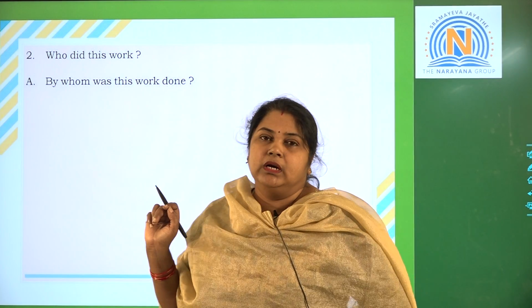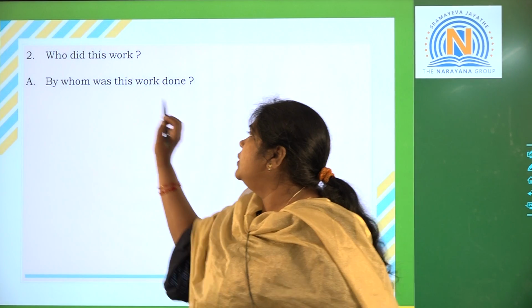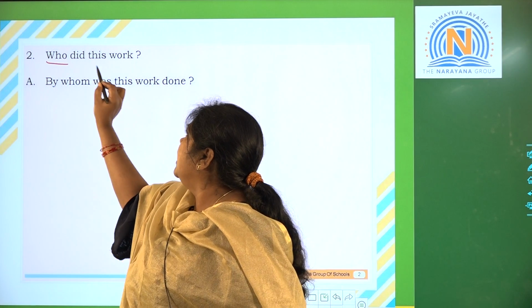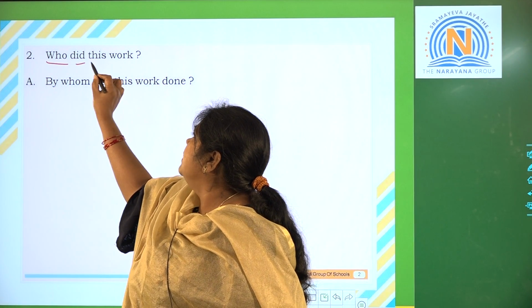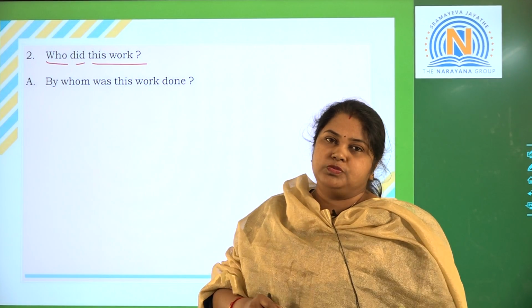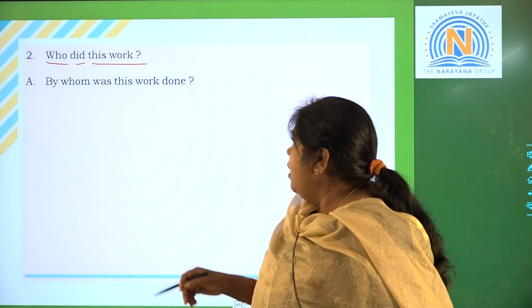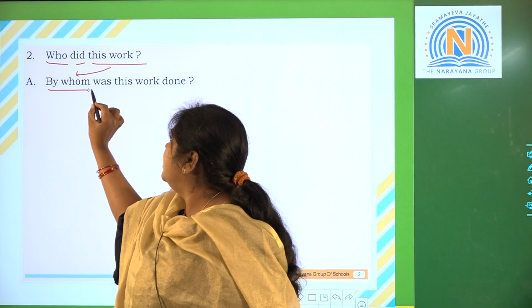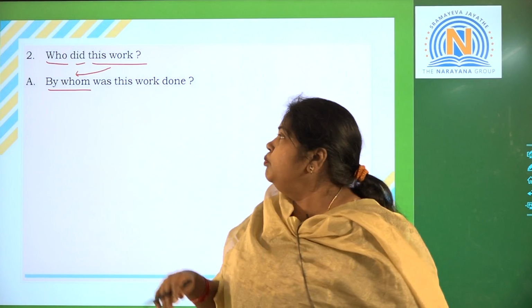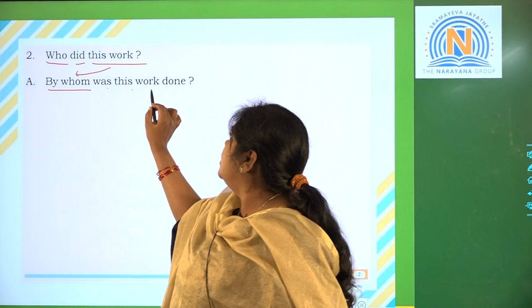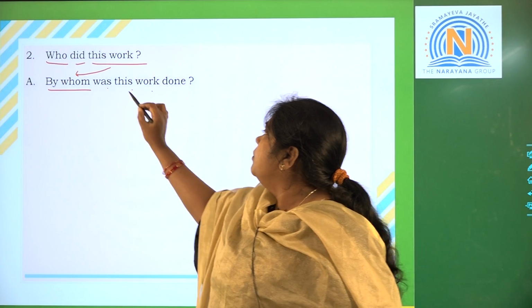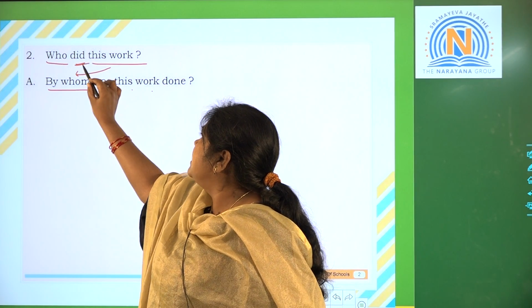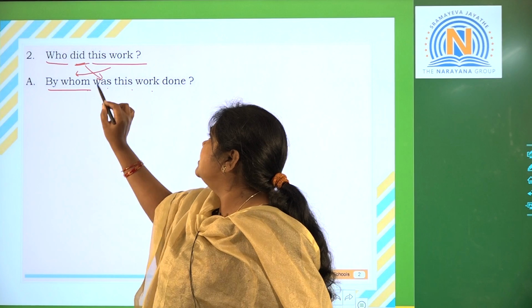Who did this work? Who is my subject? Okay, did is the verb, this work is object, right? Now, by whom should come? Okay, by whom was this work done? By whom, did is the past tense, so what is the be form of past tense?